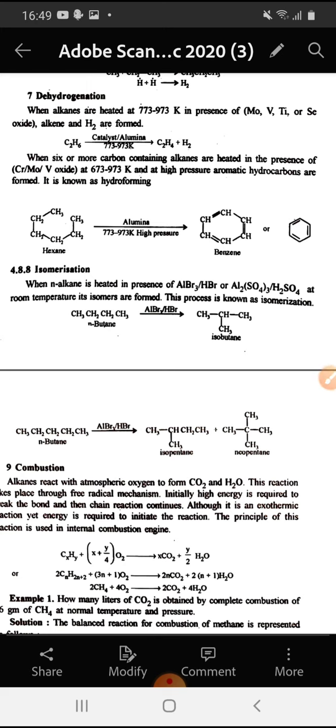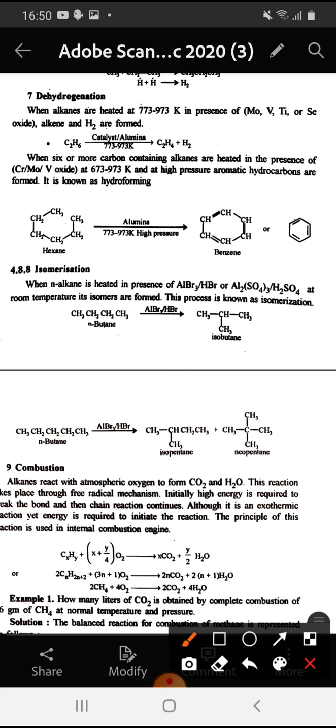When alkanes are heated at 773 to 973 Kelvin in presence of molybdenum, vanadium, titanium or selenium oxide, alkenes and hydrogen are formed. So here we see, for example, ethane undergoes dehydrogenation in the presence of catalyst alumina at 773 to 973 Kelvin and ethene is formed.